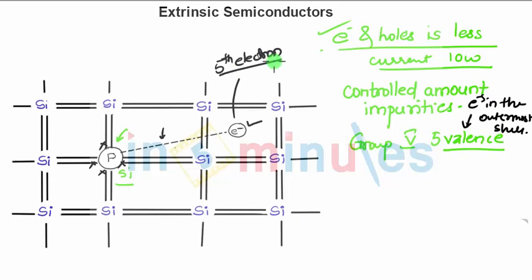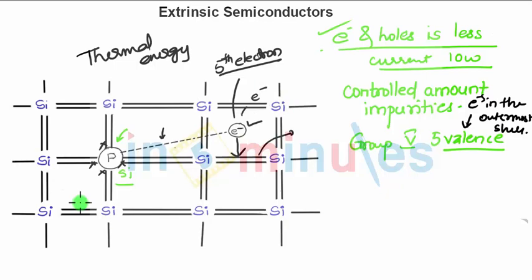Now this 5th electron is very important because it will generate the free electron for the conduction of electricity. When this 5th electron is free, it has a sufficient amount of thermal energy to break the covalent bond. That means it might break this covalent bond, then again 1 electron will be free. It might break another covalent bond, 1 electron free. Likewise, the electron will flow within the structure, which will constitute the electronic current in this case.